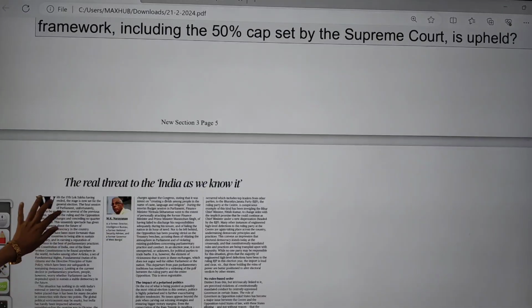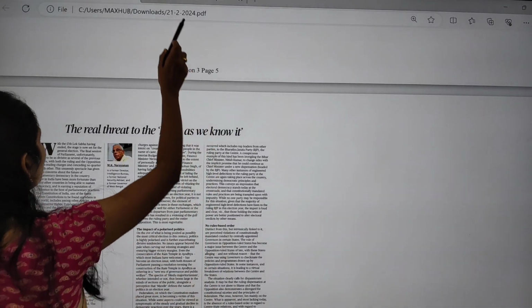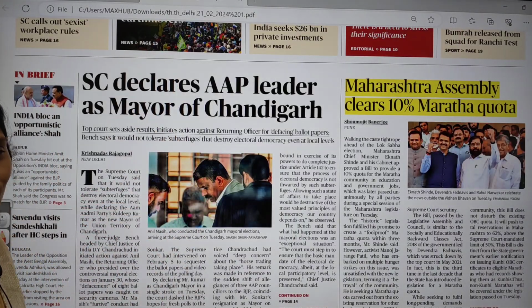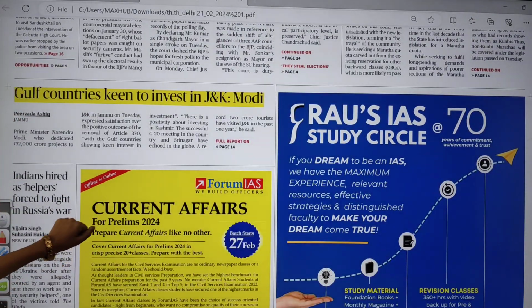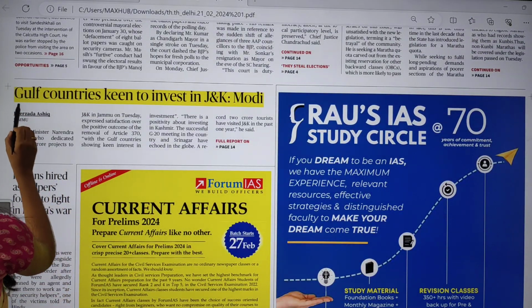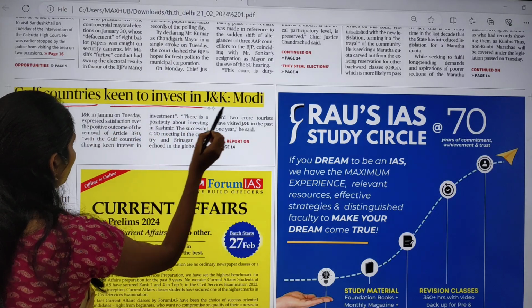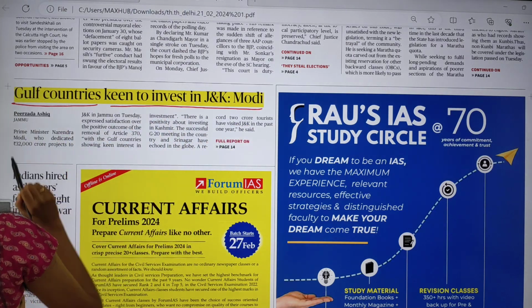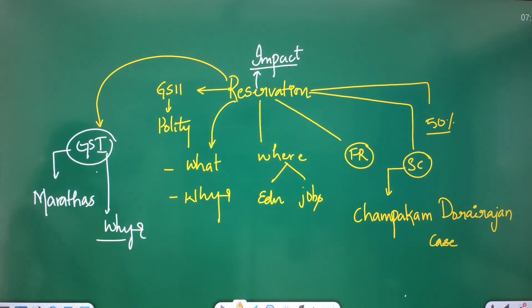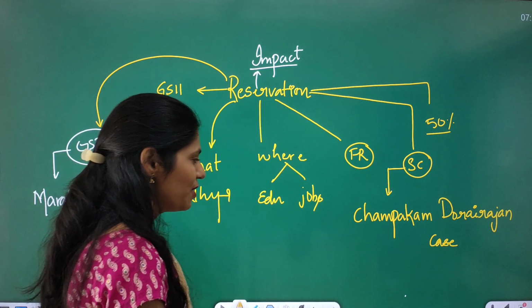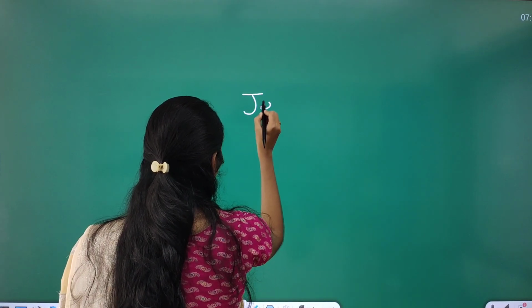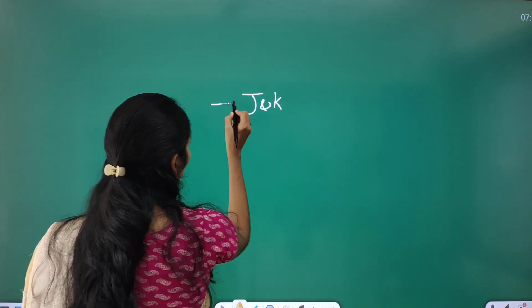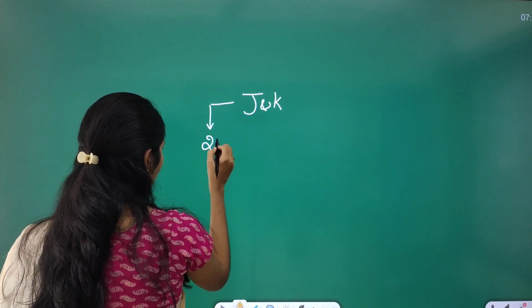Okay, and now let us see the next topic. Let us go back to our Hindu paper. This is the front page, and there is one more article which is important. The title says, Gulf countries keen to invest in Jammu and Kashmir, says Modi. This article is talking about Jammu and Kashmir. Now let us see some important ideas. What happened in 2019?